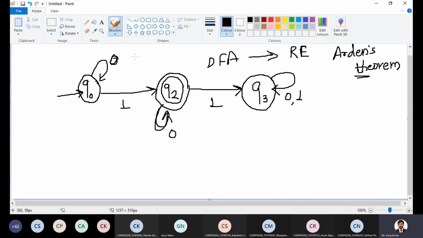Whenever we find a regular expression for any DFA, we have to find a regular expression for the final state. How we can reach the final state, that we have to find out. So it is the conversion of the given DFA into a regular expression. You have to find a regular expression for each state.